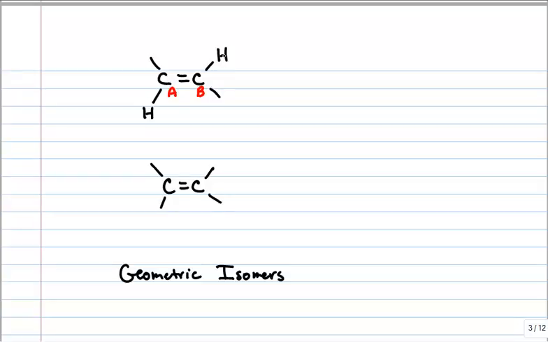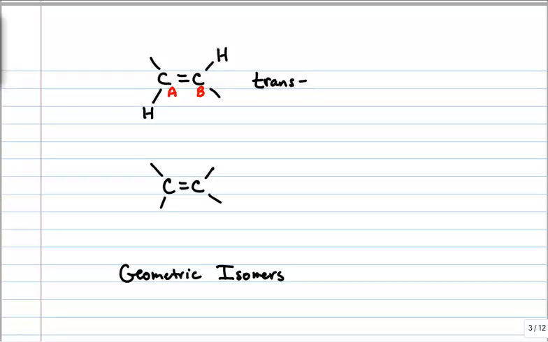Those two hydrogens, there's one on A, there's one on B, but they are locked on opposite sides of the double bond. That's because you cannot rotate around a carbon-carbon double bond like you can a carbon-carbon single bond. So these hydrogens are locked in an opposite arrangement. This is called trans. They are on opposite sides of the double bond, and they will always be that way. Okay?